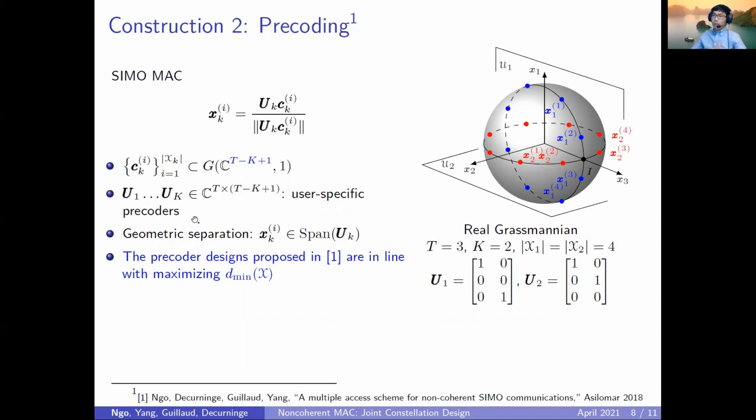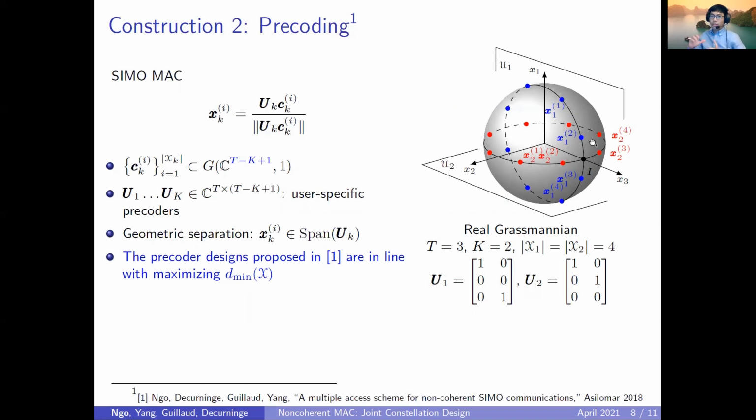And with this design, we can have a very nice geometric separation, as we can see in the example on the right here. This is the case when we have two users and the coherence time is 3. We can see that all the constellation points of the first user, which are in blue here, belong to one subspace, and all the constellation points of the second user, which are the red points, belong to another subspace.